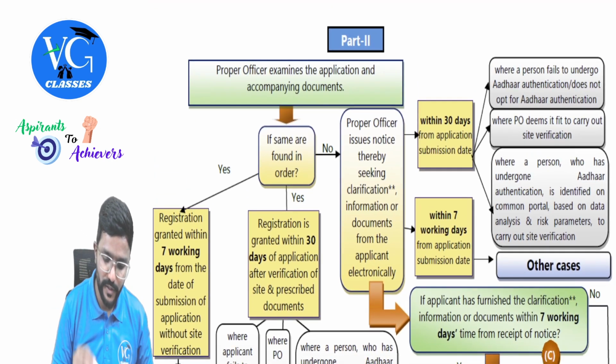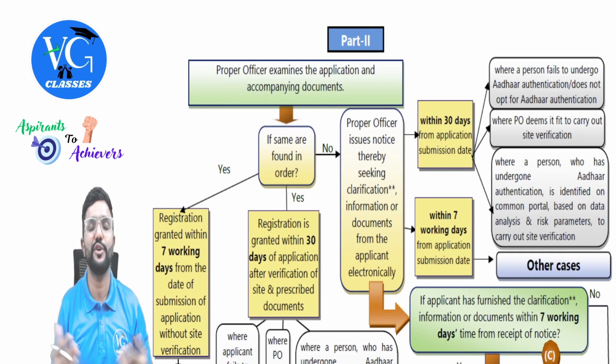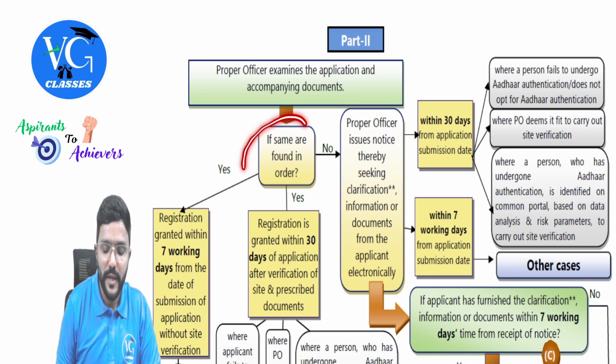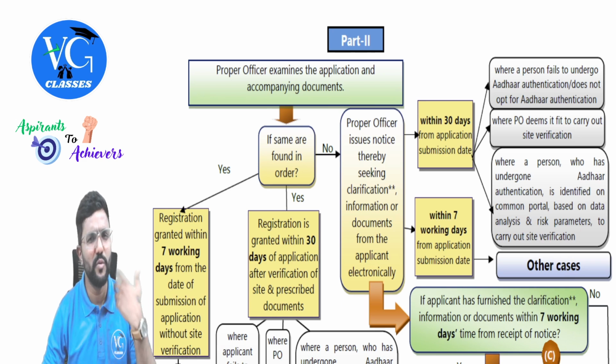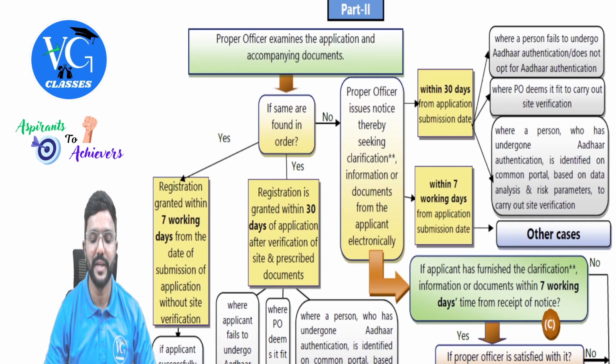Okay. So this was a smooth procedure where the proper officer is not asking for any additional information or clarification. What if the proper officer wants some additional information? Now, if the same are not found in order, the proper officer wants more clarification, more information, more documents. In that case, he will issue a notice.